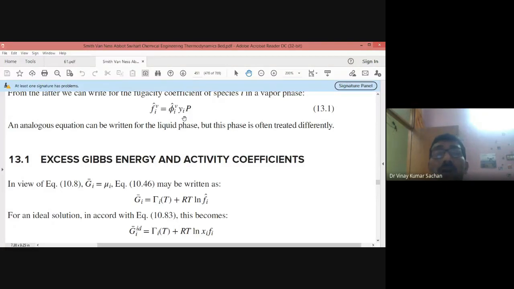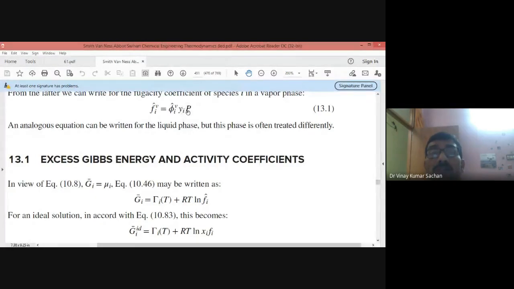Similarly, the fugacity of component i in the liquid phase should be written as the activity coefficient multiplied with the fugacity in an ideal solution. What is the fugacity in an ideal solution? In place of y_i it will be x_i, and in place of P it will be f_i, the pure component fugacity. This is x_i into f_i, the Lewis-Randall rule for an ideal solution.